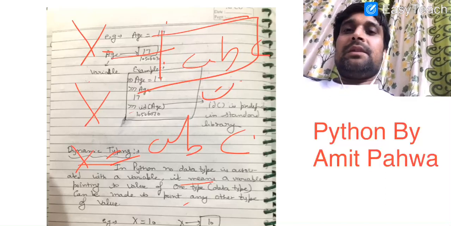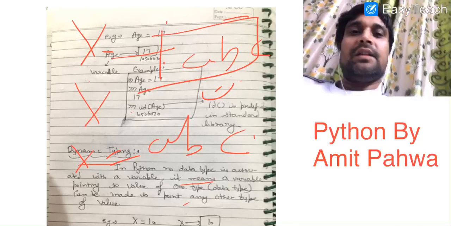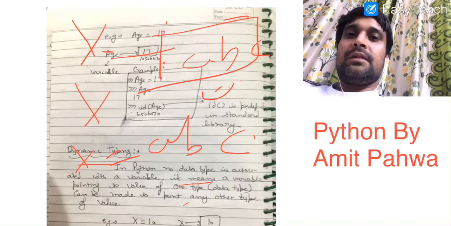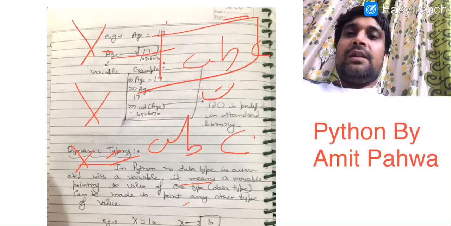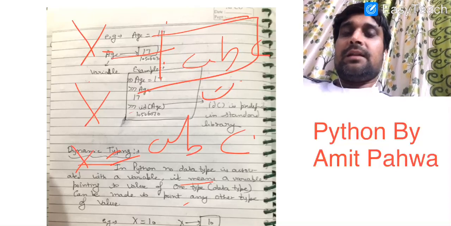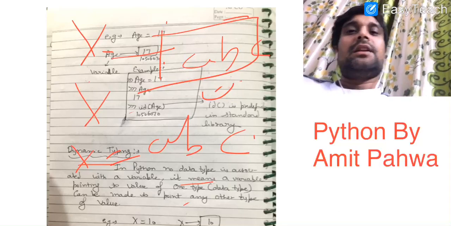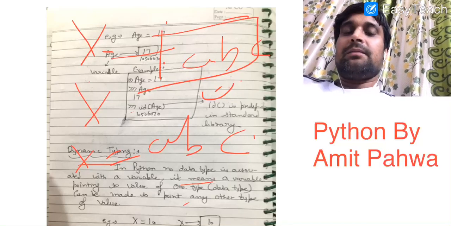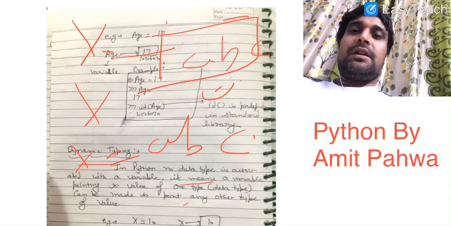So dynamic typing means a variable in Python can point to a value of any data type available in Python, because whenever we use a variable in a program, we never specify the data type using simple variables. But if you are creating an array, then you can also specify the data type. Okay, so this concept is known as dynamic typing in Python.